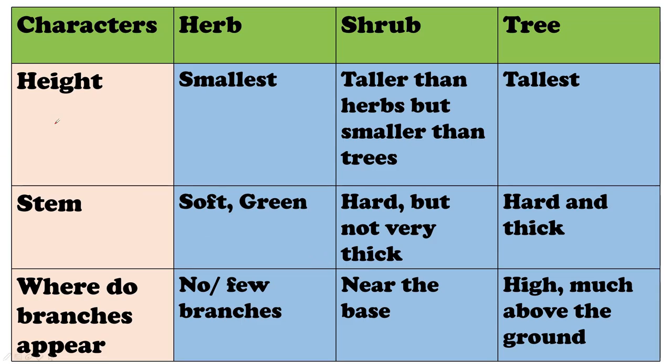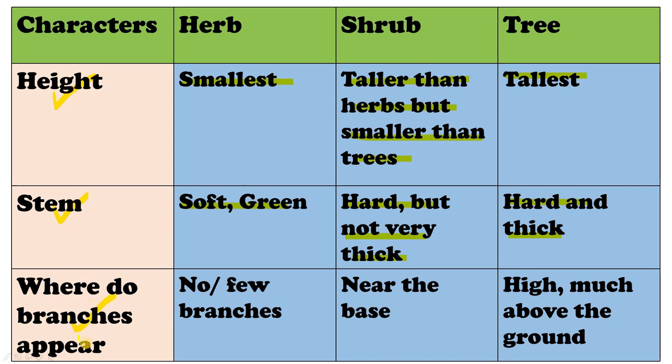Alright. So in this table we have clearly differentiated between herb, shrub and tree on the basis of some characters. So on the basis of height, herbs are the smallest one. They are smallest in height. Shrubs are taller than herbs but smaller than trees, and trees are the tallest. On the basis of stem, herbs have soft and green stem, shrubs have hard but not very thick stem, and the stem of tree is hard and thick.